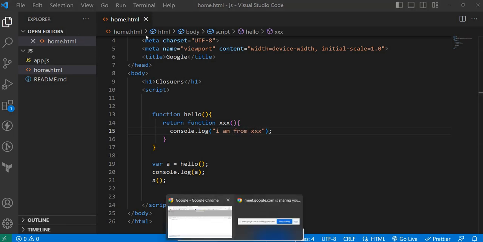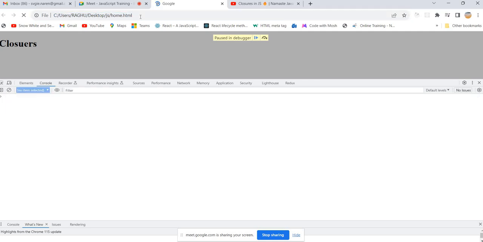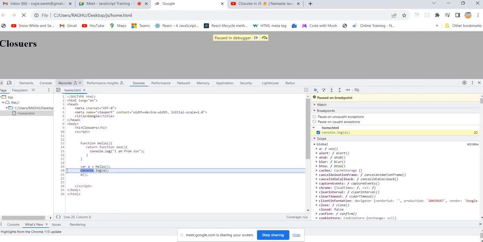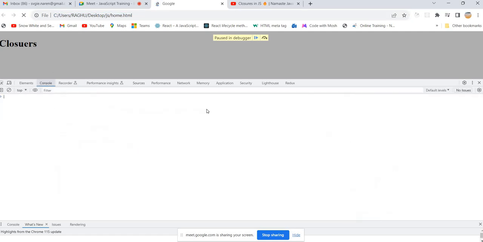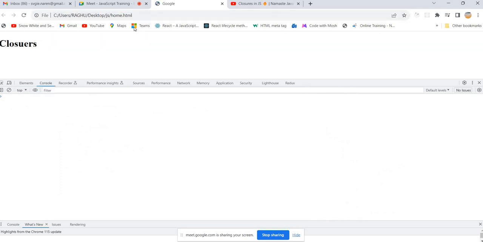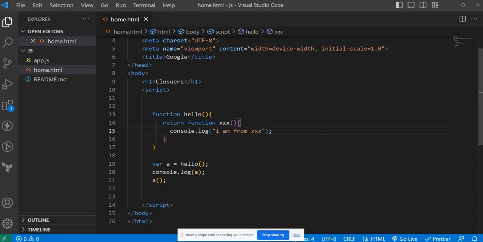Whenever you invoke the function, it will execute that function so that you will get the result as expected, that we don't have any problem. So it is saying that I am from triple X. So now we are going to enter into some interesting things. I will ask one more thing here.